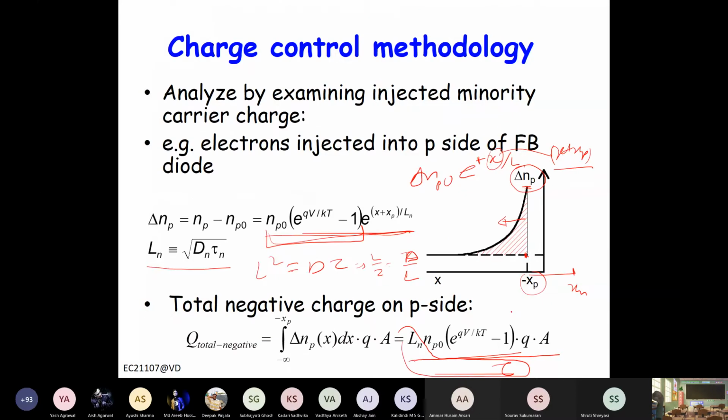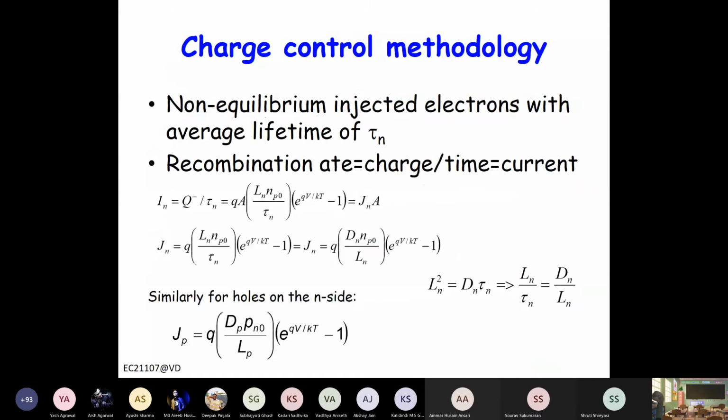And you can basically add these two currents, one due to the injected electrons, another due to injected holes. That expression will also be similar. So overall current will be the sum of these two, and you basically get the total current.